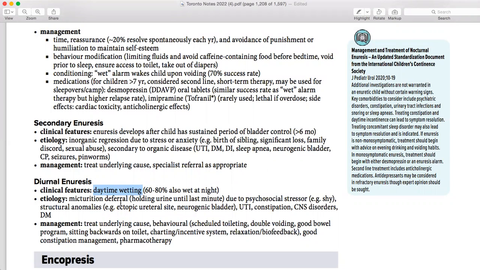What happened is voluntary deferral, like holding urine. Maybe the baby is holding urine until the very last minute due to a psychological factor. Baby is shy, baby is traumatized, baby is having some depression, any etiology going on. So if somebody is giving me this diurnal enuresis and asking me what I'm going to rule out first, I am going to rule out any psychological stressor.